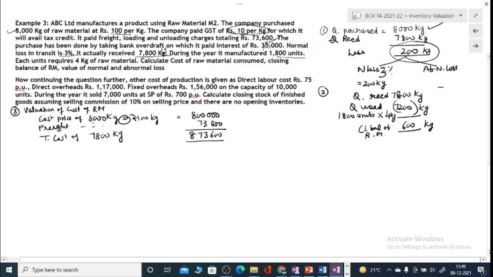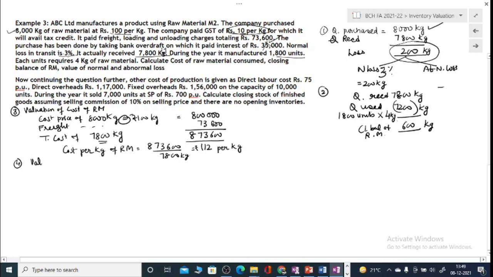So you purchased 8,000 kilograms, but after normal loss you have 7,800 kilogram of quantity with you. So your total cost will be spread over these many units. So cost per kilogram of raw material is going to be 8,73,600 upon 7,800 kilograms. So that you are getting 112 rupees per kg. So you can use it to calculate all the amounts.